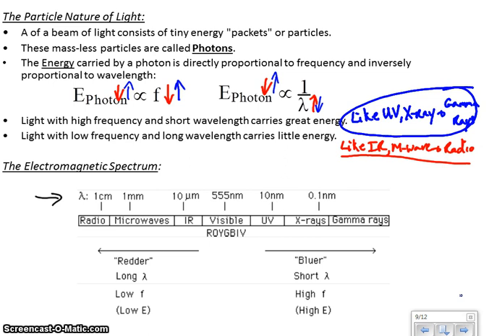And the most important thing is that the things to the right have high energy and the things to the left have low energy. So make sure you know that infrared has less energy, for example, than visible light, and visible light has less energy than ultraviolet, and gamma rays have the most energy of all, and that sort of thing. Also, when you talk about the visible spectrum, the right-hand side, the blue and indigo and violet, have high energy, and the red, orange, and yellow tend to have lower energy per photon. Okay? So these are the kind of dependencies you have to remember when we're talking about the analysis of astronomical objects using light.